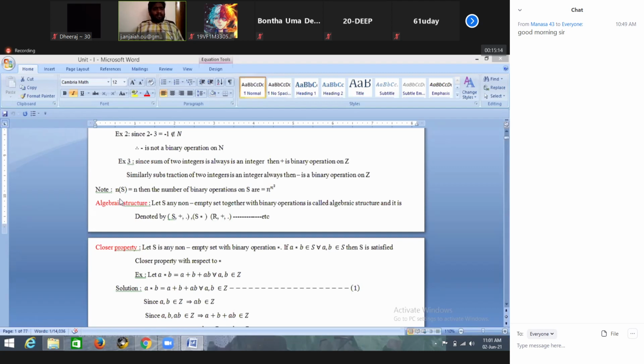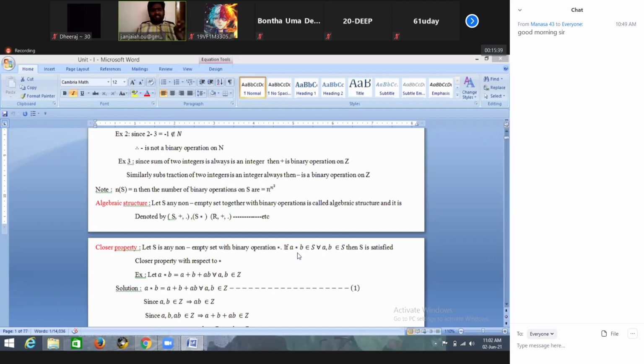Closure property means, what is the closure property? S is any non-empty set with binary operation star. If A star B belongs to S, then S satisfies the closure property with respect to star.